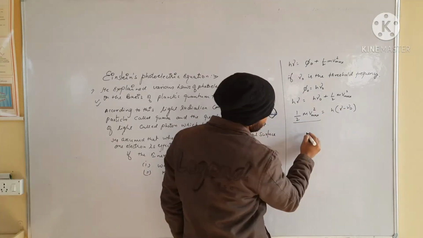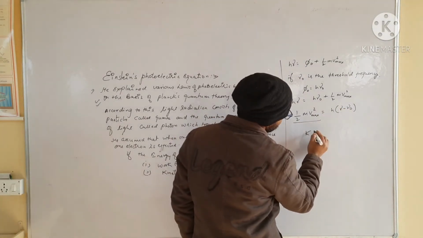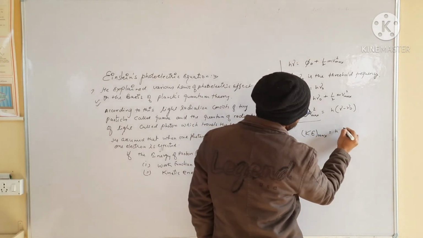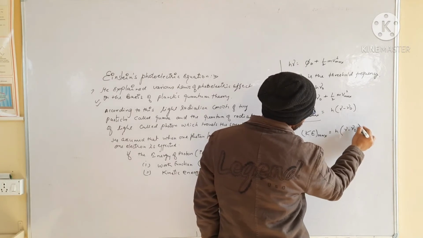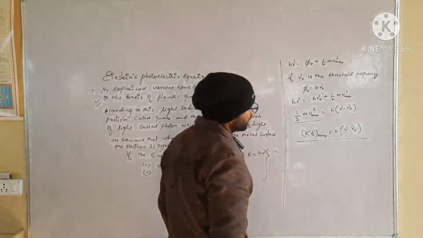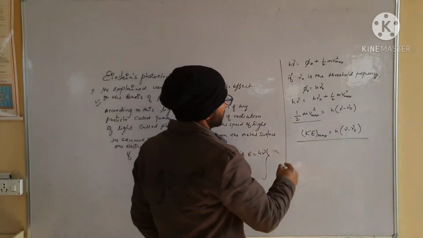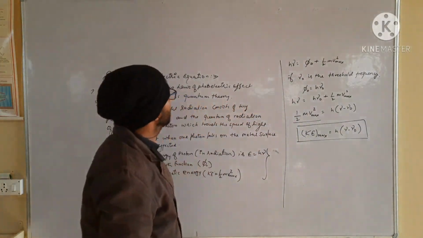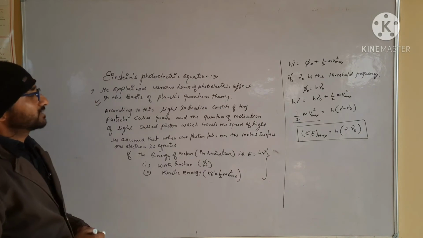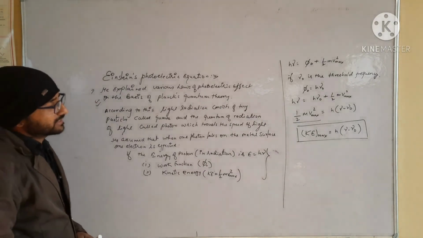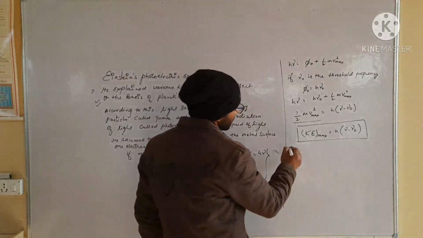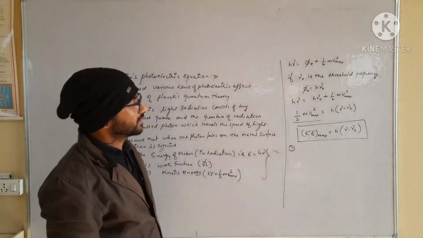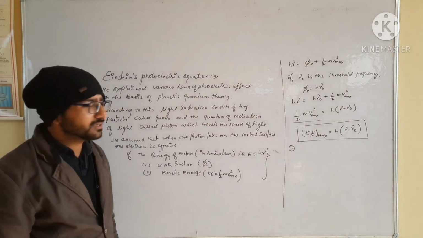So this kinetic energy, we can write kinetic energy maximum, is equal to h(mu minus mu naught). Point clear? This is the equation which is known as the Einstein equation or Einstein photoelectric equation. Hence, from this calculation, first we can start the explanation on the basis of the Einstein photoelectric equation.